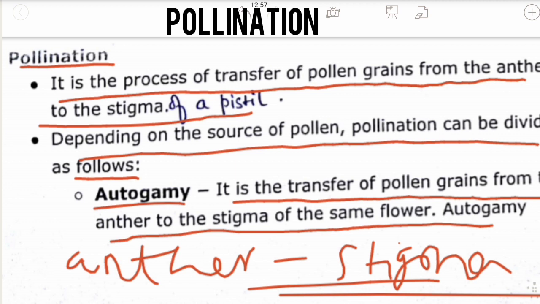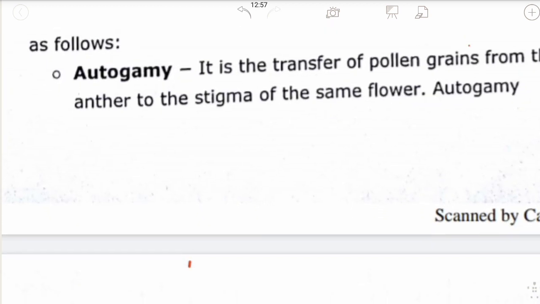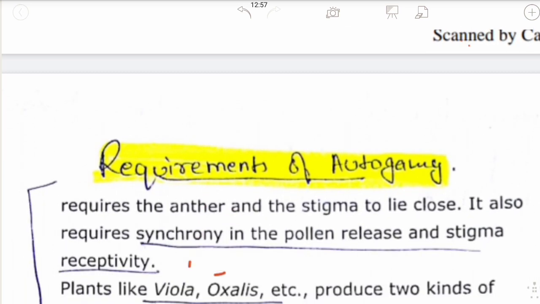It is the transfer of pollen grains from anther to the stigma of the same flower. It does not take place in a different flower, and it does not take place in a different plant, but takes place in the same flower of the same plant. That is autogamy.